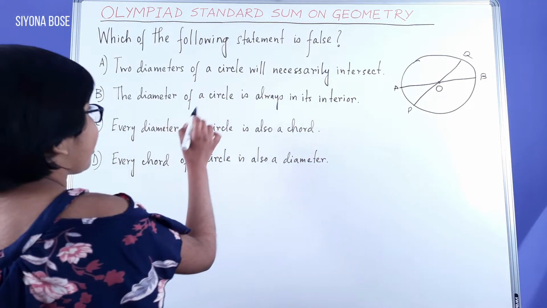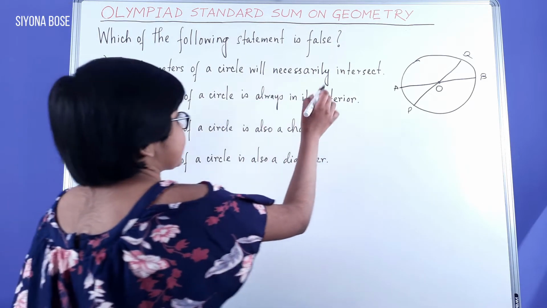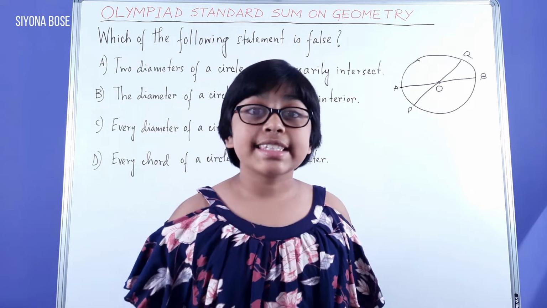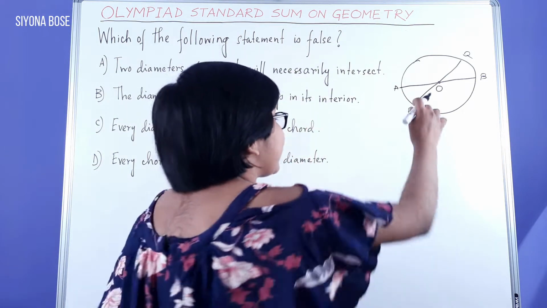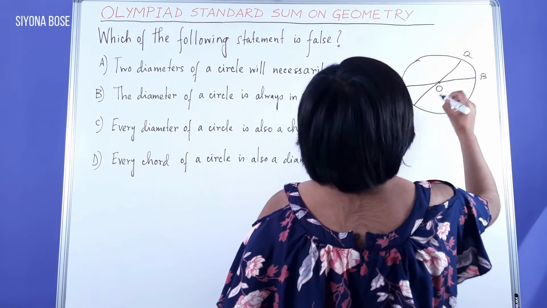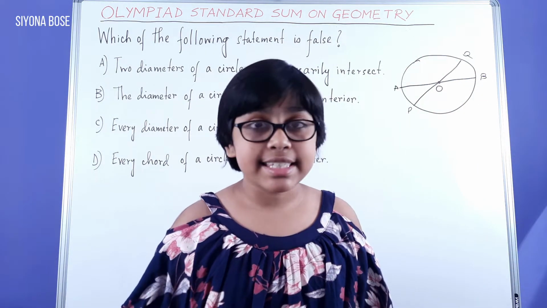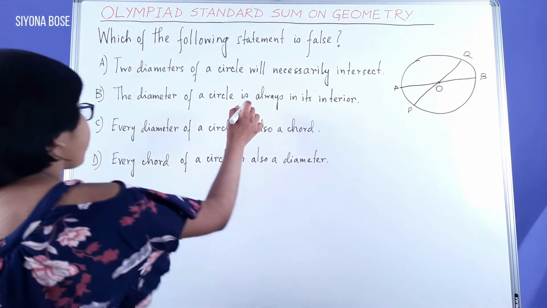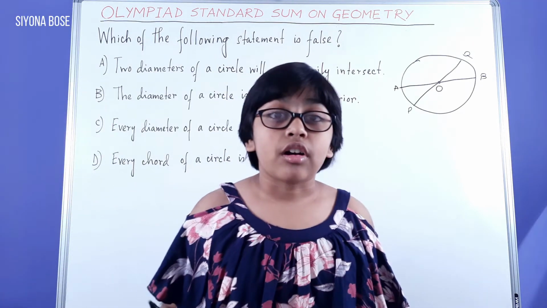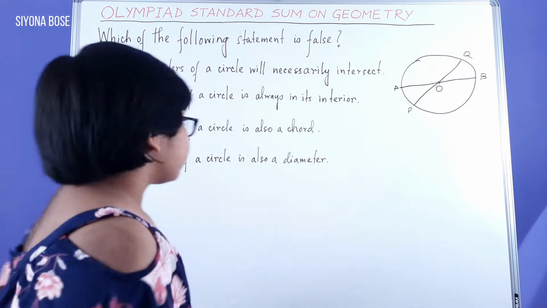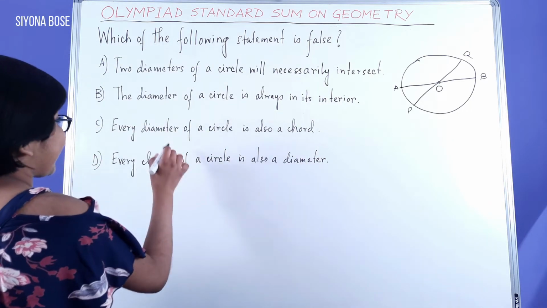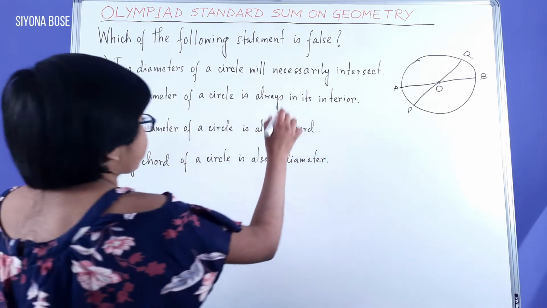The diameter of a circle is always in its interior. Yes, this is true, because the diameter can never go in the exterior, outside the circle. It always stays inside it. Hence, this is also true, and B is not our correct answer. Every diameter of a circle is also a chord.